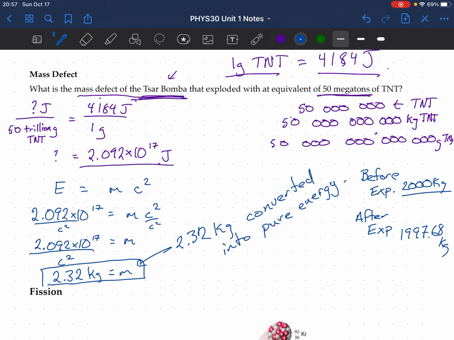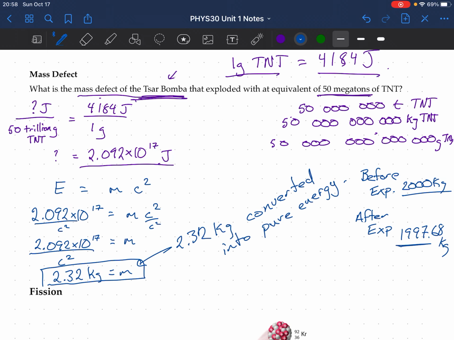Right, so before explosion it weighed 2,000 kilograms. It didn't actually weigh 2,000 kilograms, I'm just saying that as an example. Then after explosion it would have weighed 1,997.68 kilograms, 2.32 kilograms less. And that 2.32 kilograms actually got converted completely into energy.